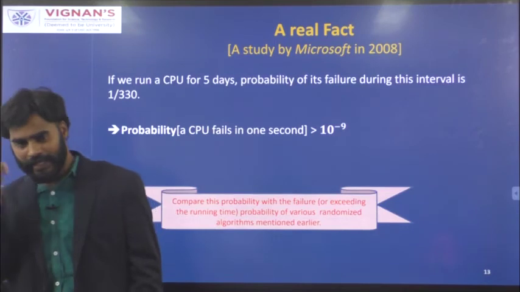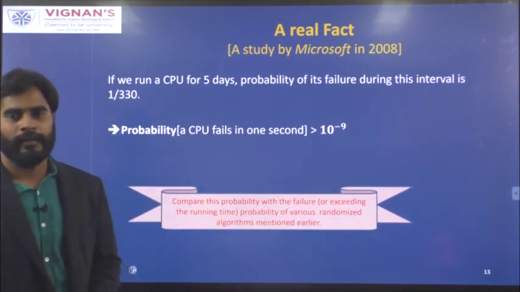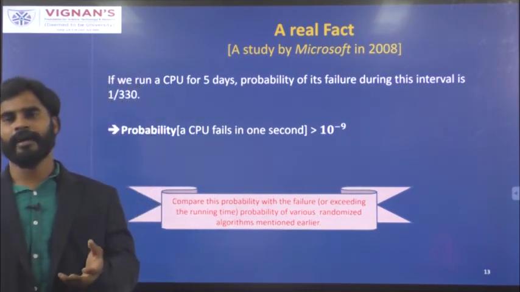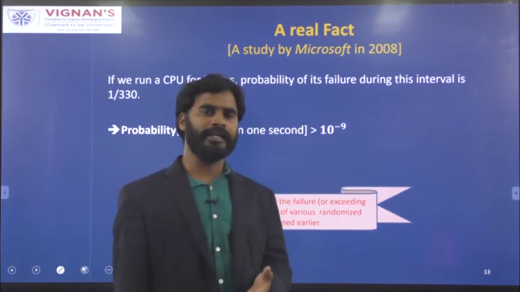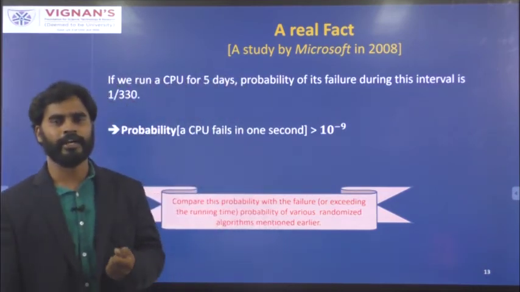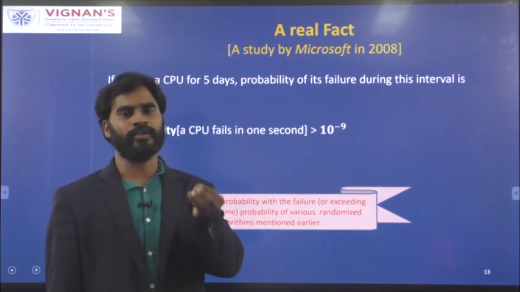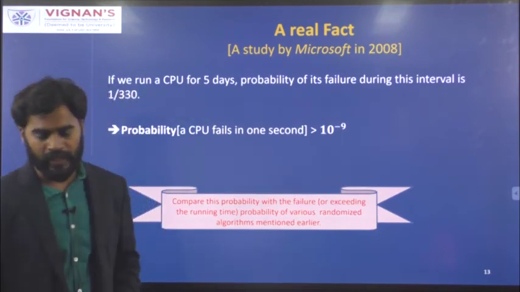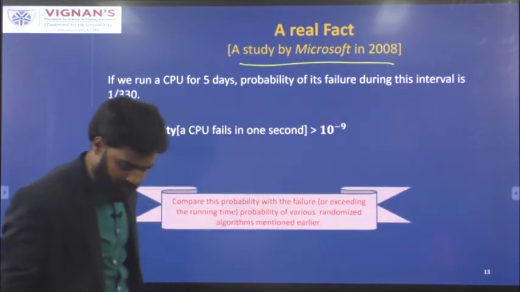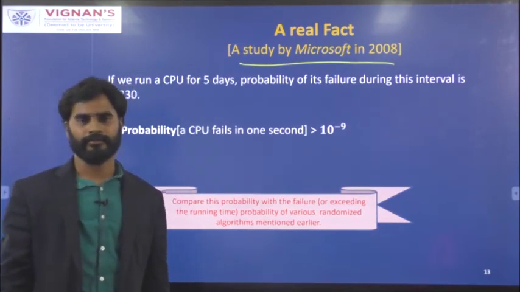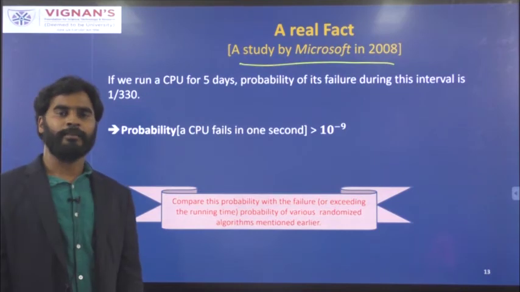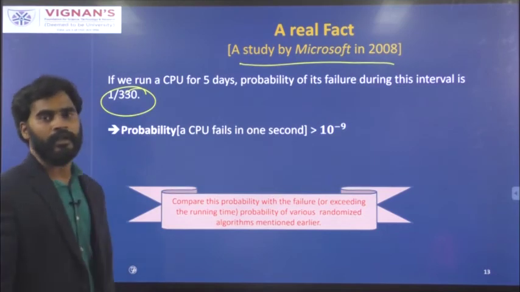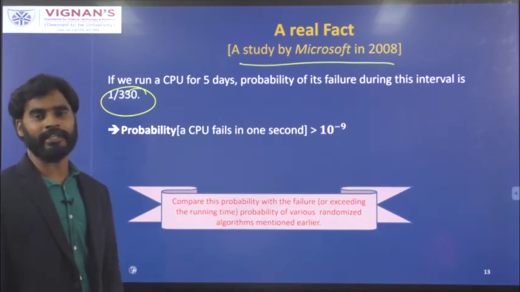Most people will have uncertainty whether they should go with the randomized algorithm or the deterministic algorithm, because as I said, the randomized algorithm will have some error rate. Again, it depends on whether you need an exactly accurate output or whether you are allowed an error rate to a certain level. And one more thing to encourage the use of randomized algorithms: a study published by Microsoft in 2008 states that if you run a CPU for 5 days, the probability a CPU will fail is 1 by 330, and your CPU will fail one time for every 330 runs.